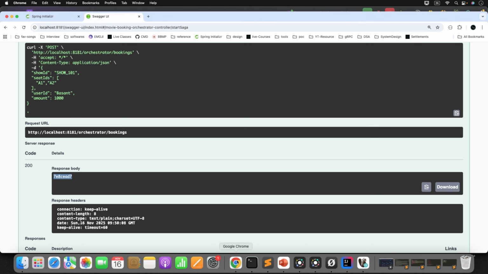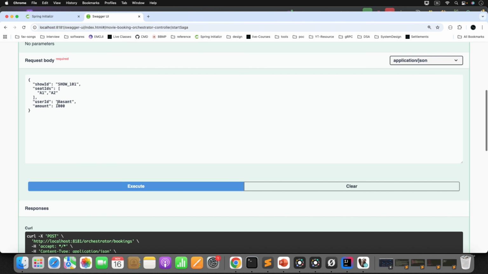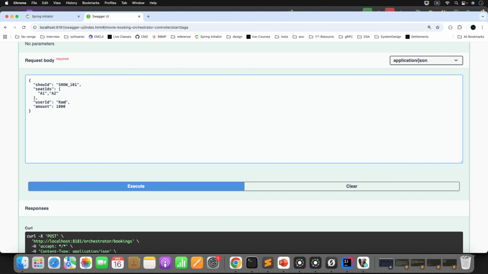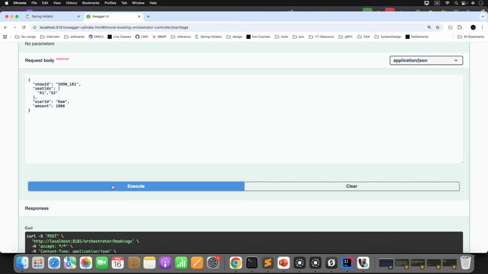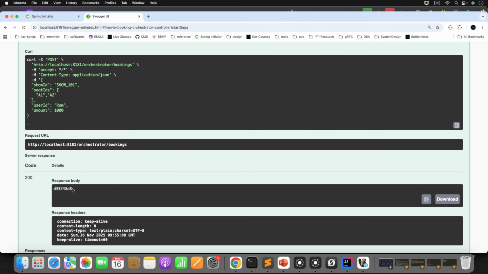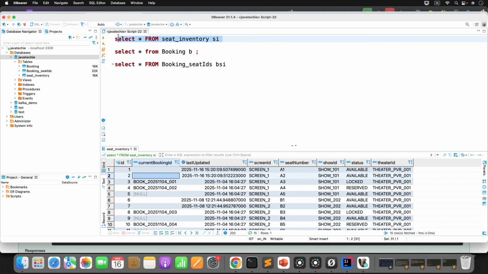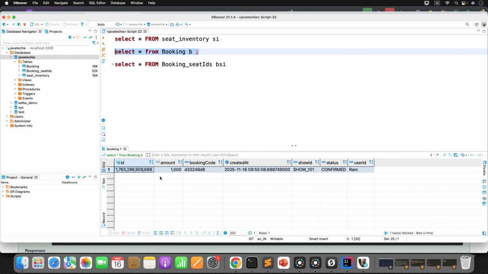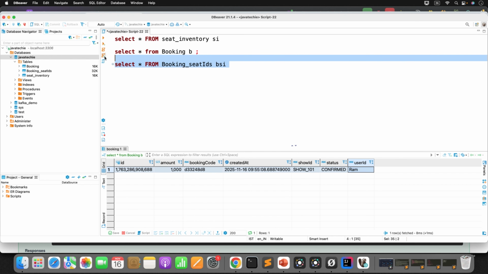Now let's send the request again. I'll change the user ID to RAM. Send the request. We got the ID. Now let's validate in the DB. So the ID is mapped here and these two entries A1 and A2 are locked now. Now if you check the booking table, you'll see the entry now with status confirmed. Okay, the user ID is RAM and this is the seat ID.